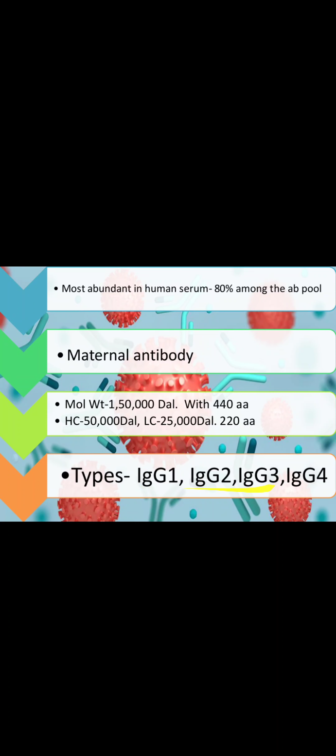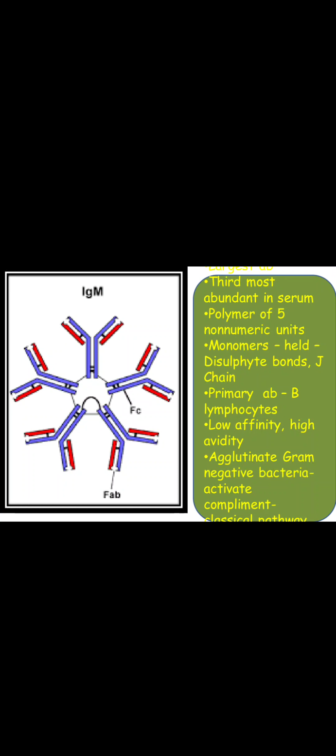There are different types of IgGs, that is IgG1, IgG2, IgG3 and IgG4. Now this differs based on the kind of variable region. Moving on to the next type of the antibody, that is IgM.